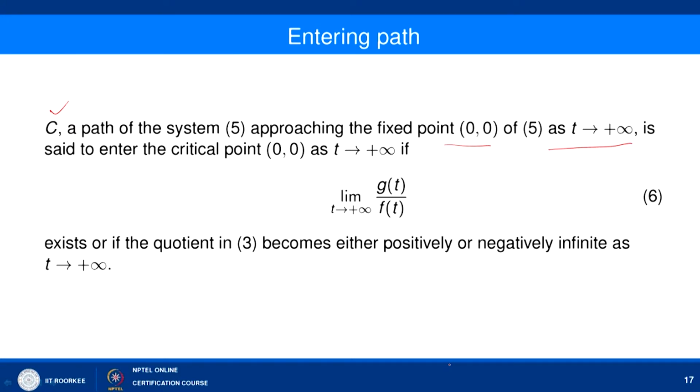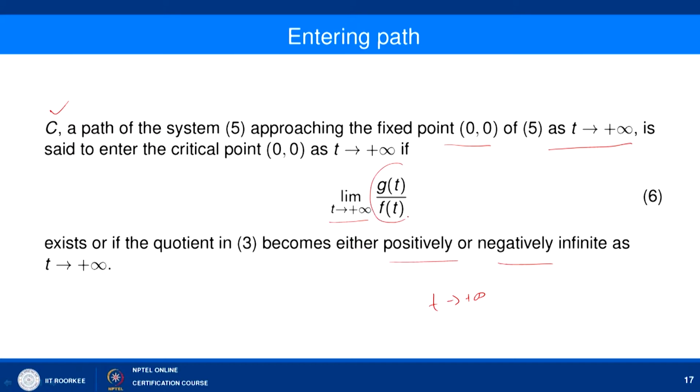Now, we call this approaching path C an entering path, provided that limit t tending to plus infinity g(t) by f(t) exists, or if the quotient in 3 becomes either positively or negatively infinite as t tending to infinity. So, it means that it is not only the approaching path, but as t tending to plus infinity,